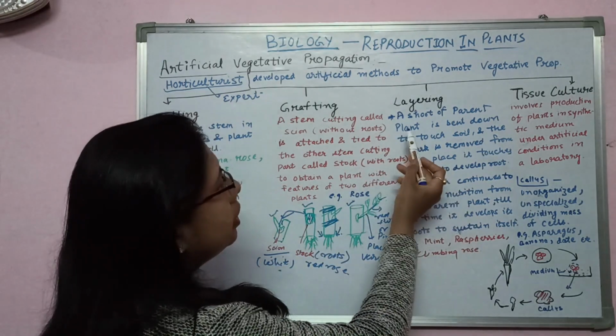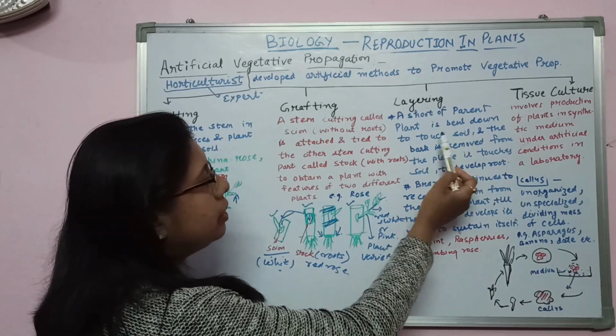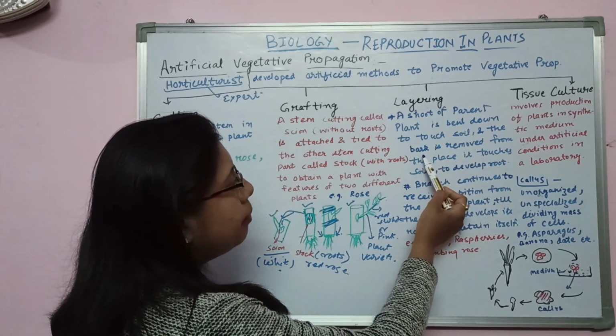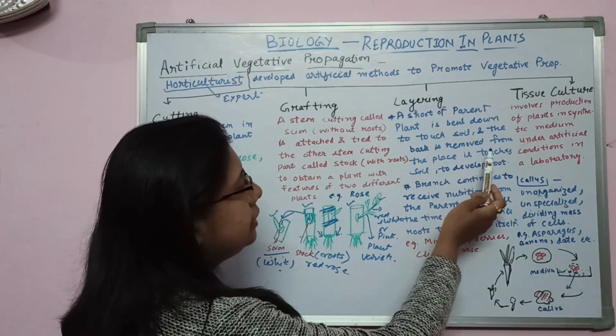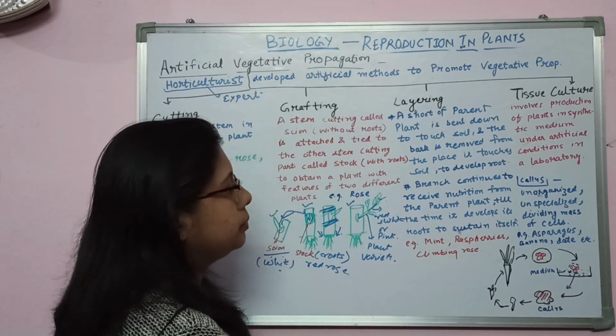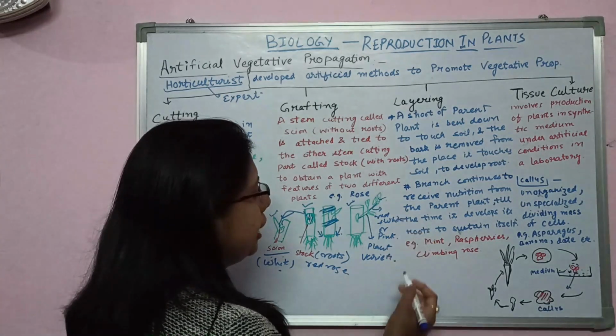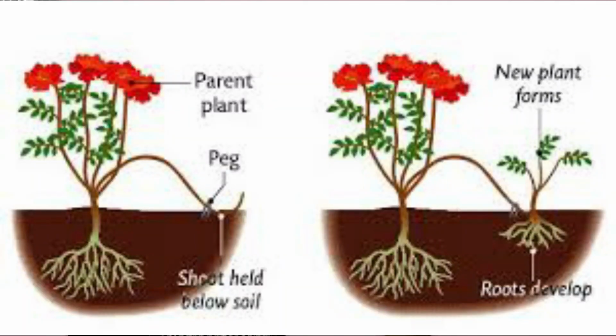Layering: a shoot of the parent plant is bent down to touch the soil, and the bark is removed from the place where it touches the soil to develop roots. In layering, what happens? A well developed plant is already planted in the soil.